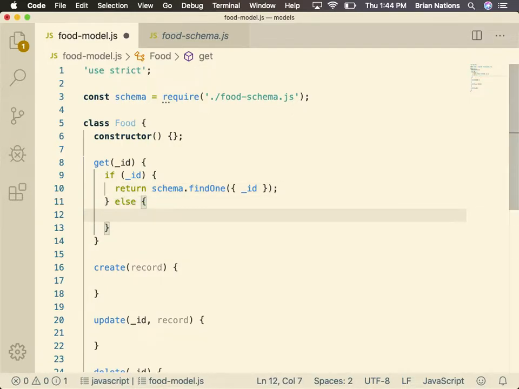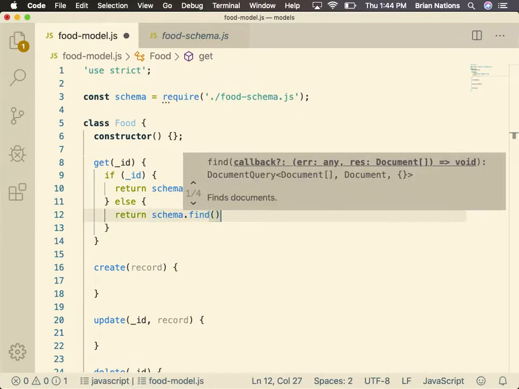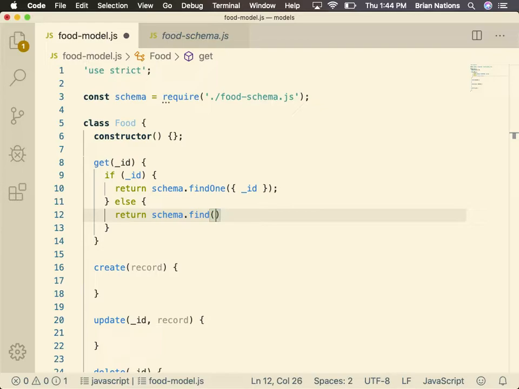All right. Here's another one. Else, if we don't have an item with our ID, let's get back the whole list. So we could say return schema.find, just like that. All right. Often what we do is pass it this object, and I think this may even be a required parameter now, and that just says find everything. Okay. That's it. It's done.